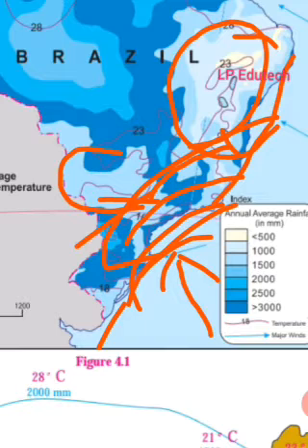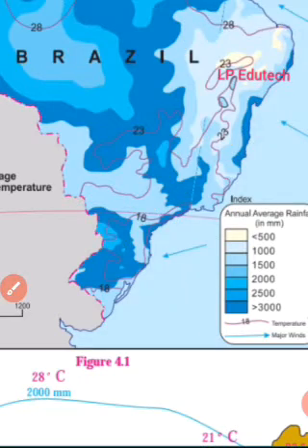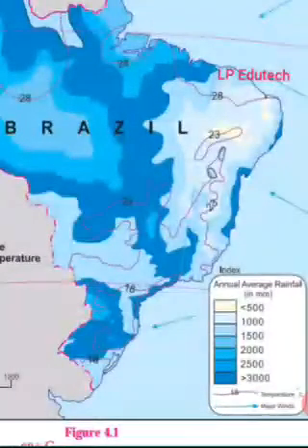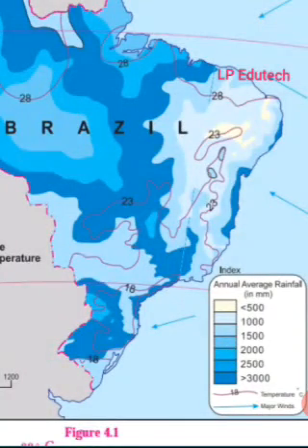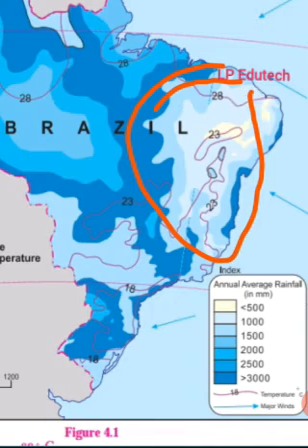Identify the rain shadow area in Brazil. Describe its climatic characteristics. The rain shadow area, as I just told you, is found to the northeast of the Brazilian highlands. So this is the Brazilian highland and the northeast part, so this one. The northeast, north and east, the northeastern part of the highlands in Brazil,